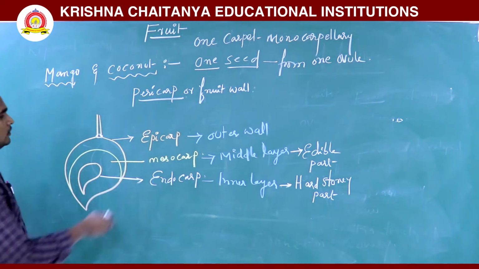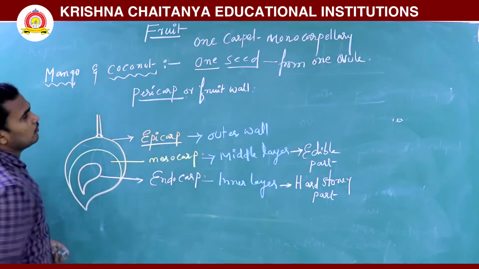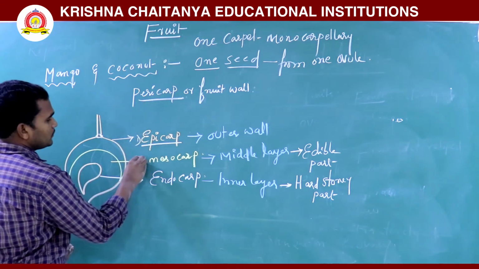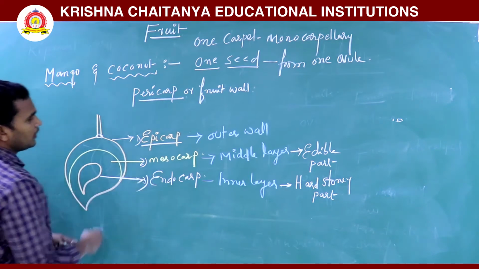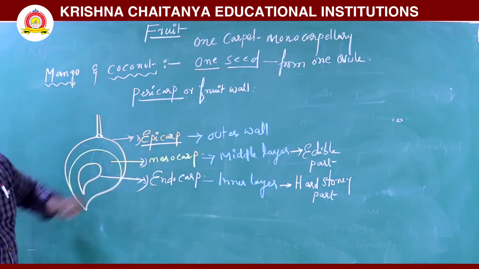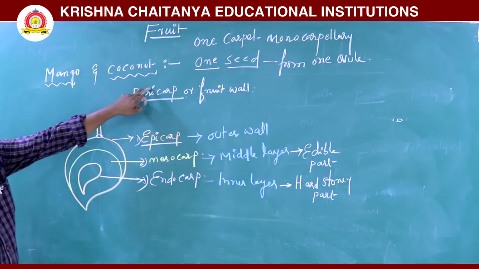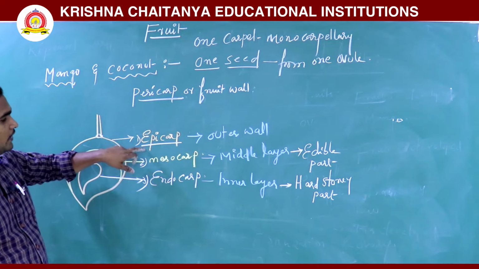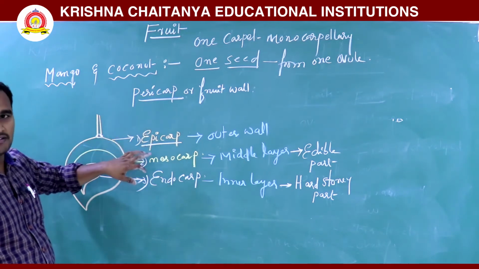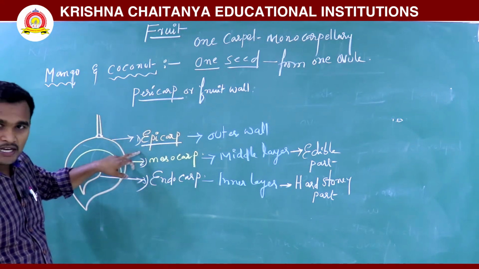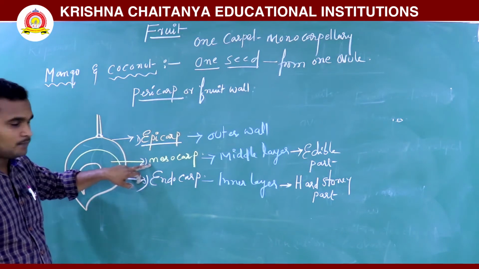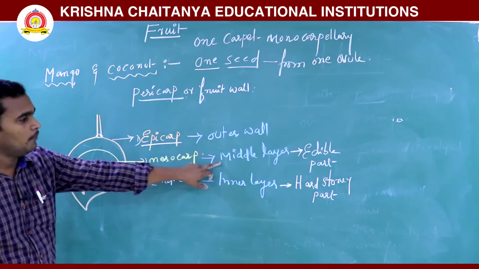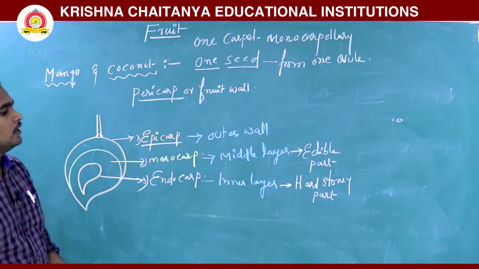So we see in the fruit wall, the pericarp or fruit wall is divided into three types: epicarp, mesocarp and endocarp. That is the outer wall, the middle layer and the inner layer.